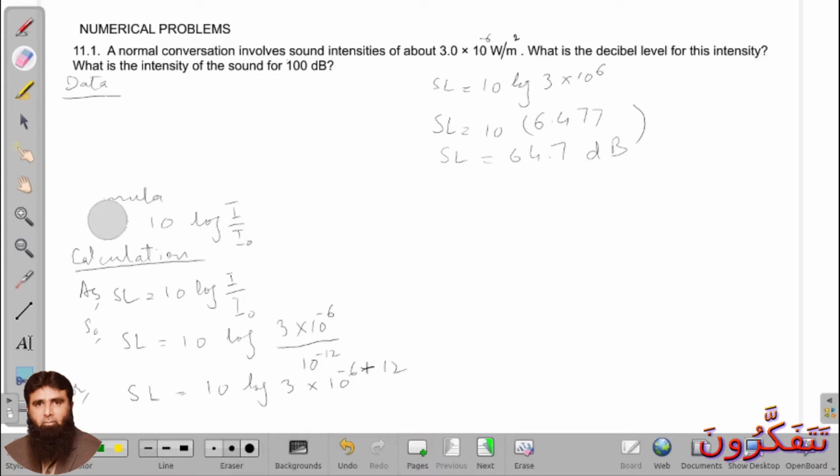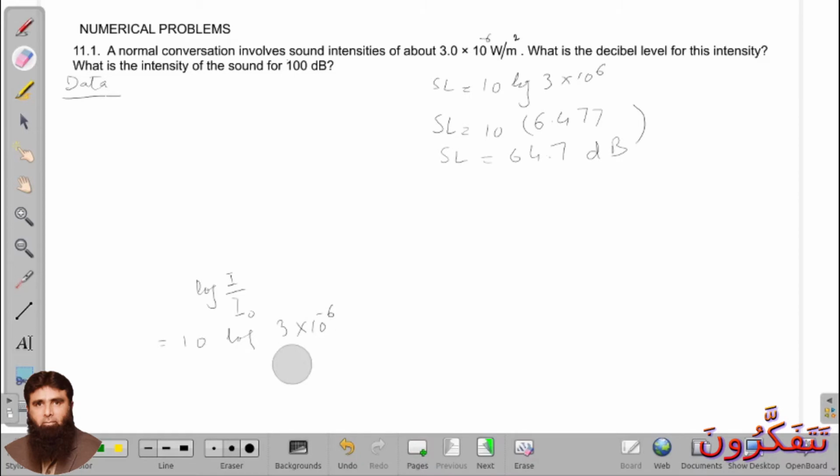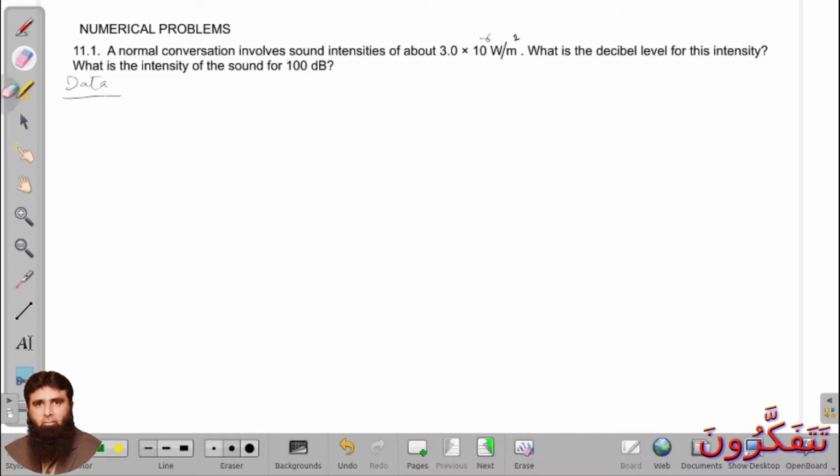Again we have to write data, and all of you know I naught is equal to 10 raised power minus 12 watt per meter square, and value of I we have to find, and sound level is given here, which is 100 decibel.